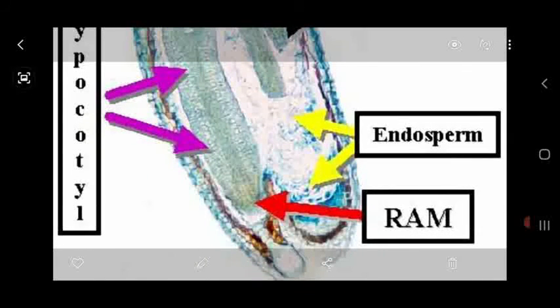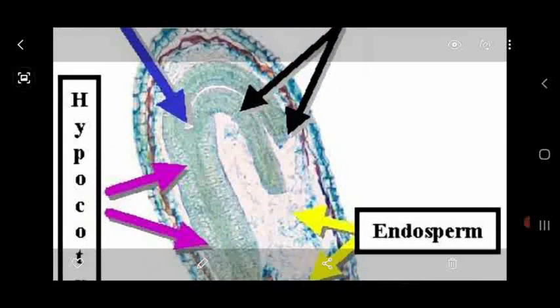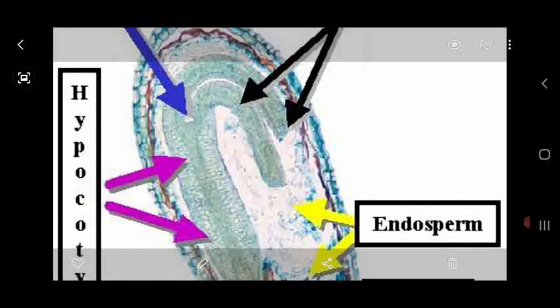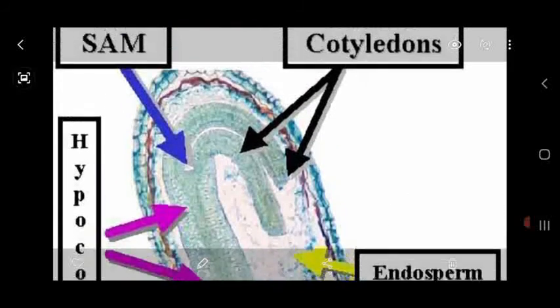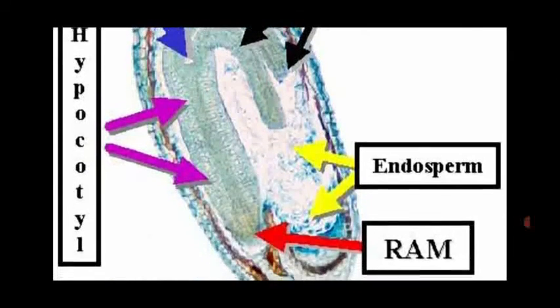Here at the base they are having the root apical meristem, which afterwards develops into the root or radicle region. This is the endosperm, the triploid nucleus formed from the double fertilization, which gives nourishment to the growing embryo. So this is another dicot embryo with its parts.